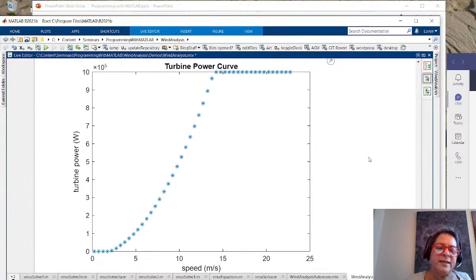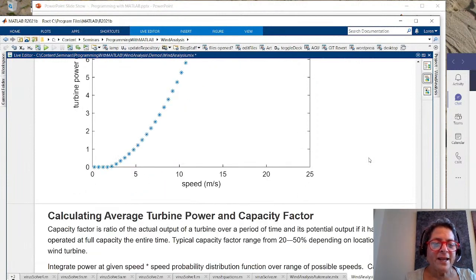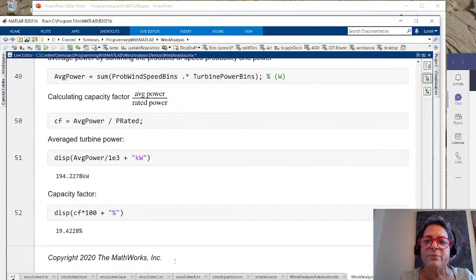So I'm not sure that this file is running as efficiently as I would like, because I'm producing plots that maybe I don't need. But right now I have to come in here and edit it by hand. And by the way, the answer here was 19%.